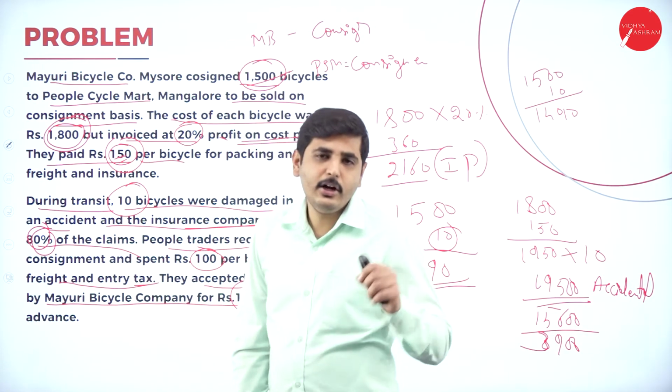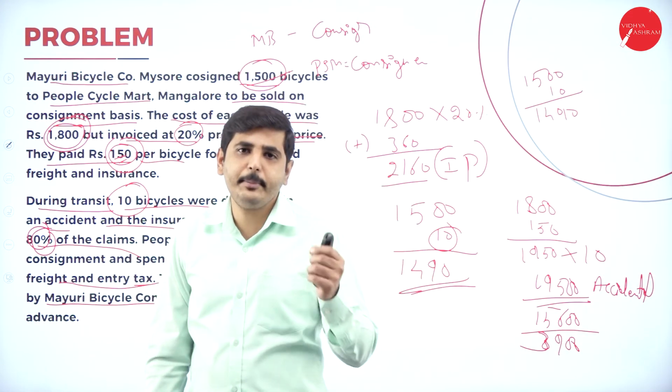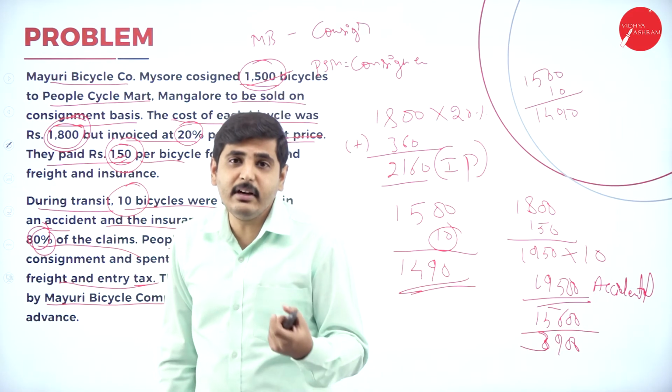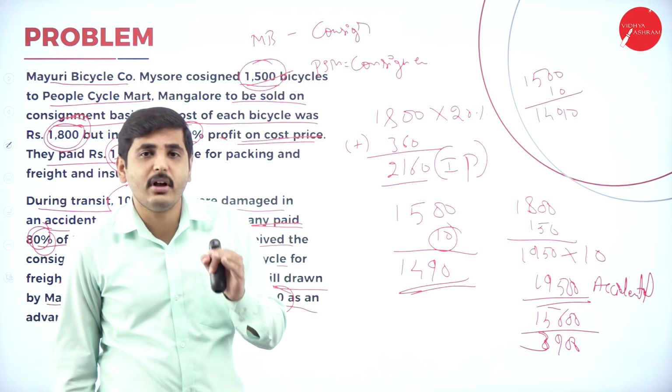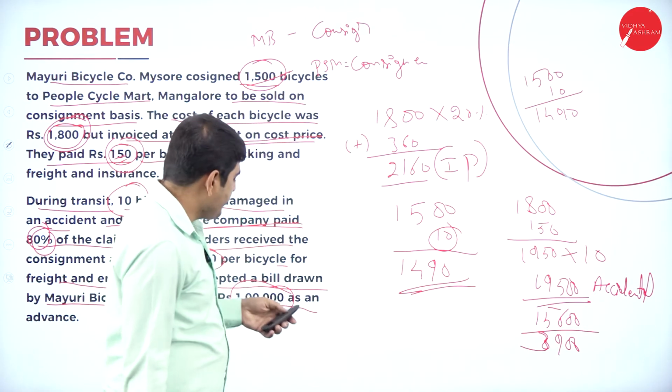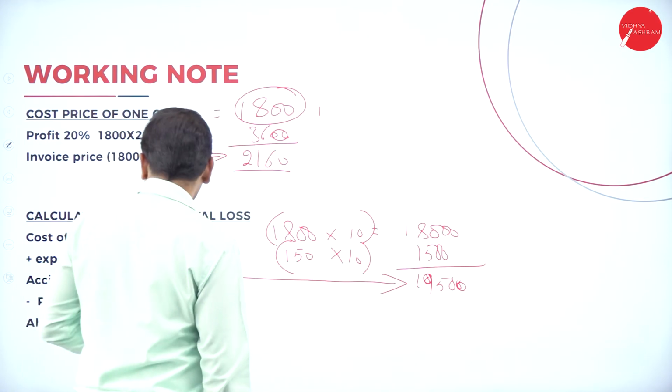They are paying out of the total loss. They are paying only 80%. The remaining 20% they are not paying. That is the actual loss. That is the abnormal loss. Okay, now deduct the 80%.